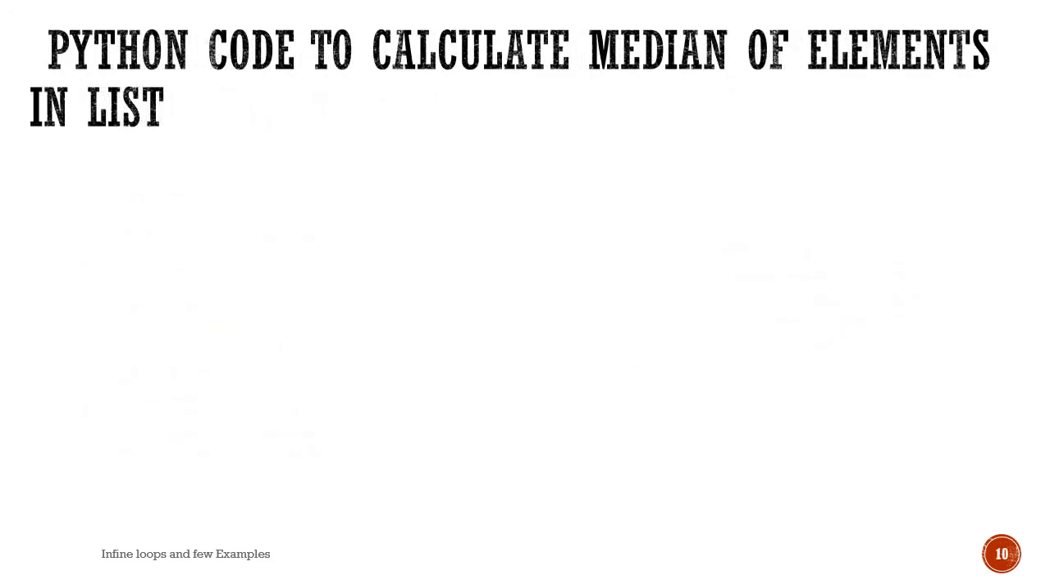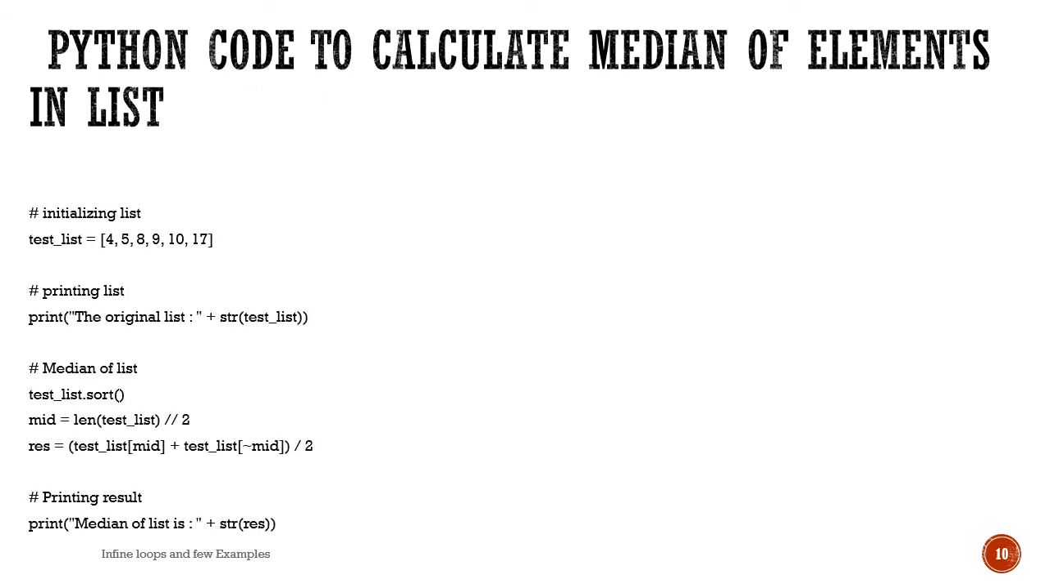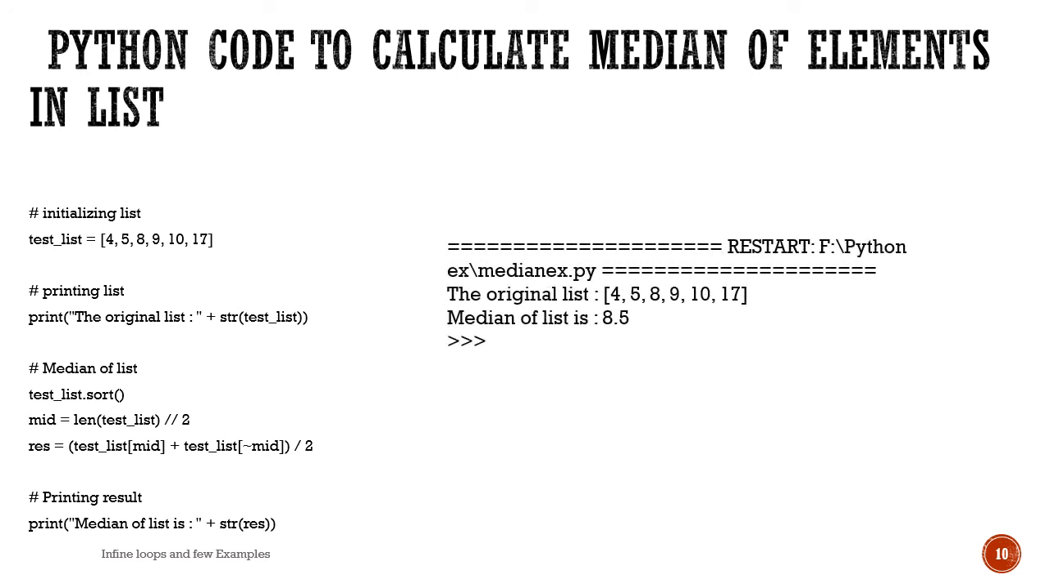We must calculate the median of elements in a list. For this, we are declaring a list named test list and just printing the contents of the original list. The next set of code is to calculate the median of the list. And we know the median is the center value of a list of elements when the list is arranged in ascending or descending order. In order to calculate the median, we need to arrange the list of numbers in either ascending or descending order. Then we should track the center element.